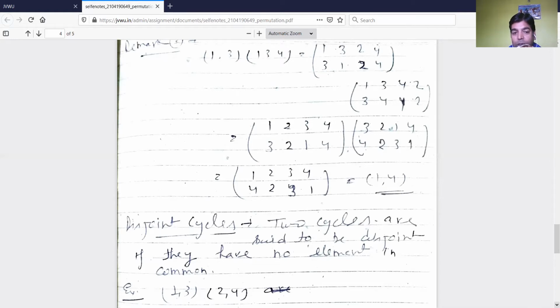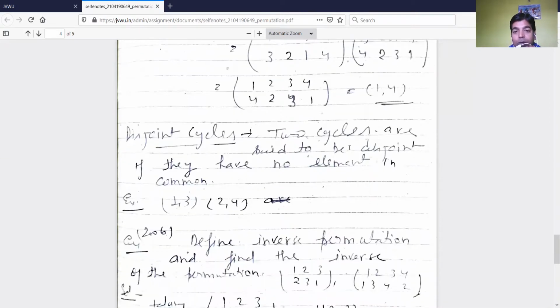Now we will talk about disjoint cycles. Two cycles are said to be disjoint if they have no element in common, that is, (1 3) and (2 4).